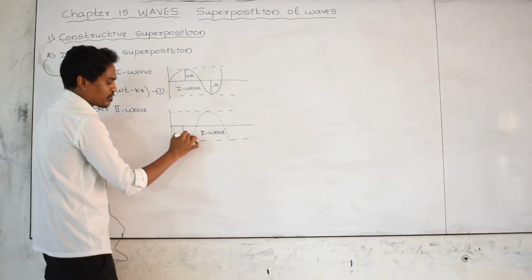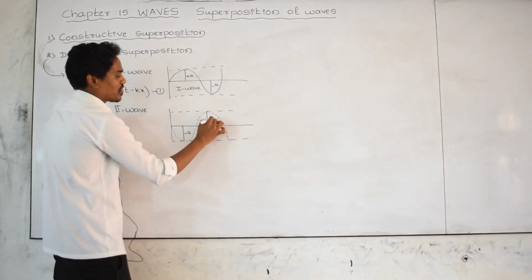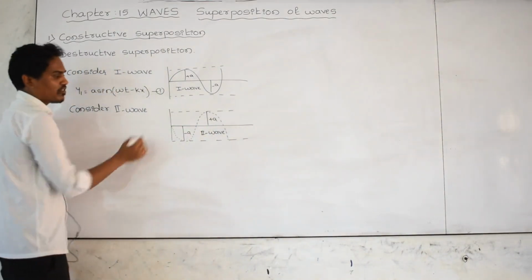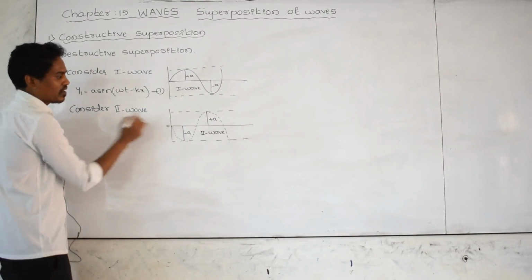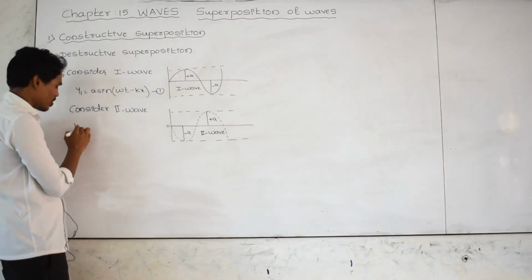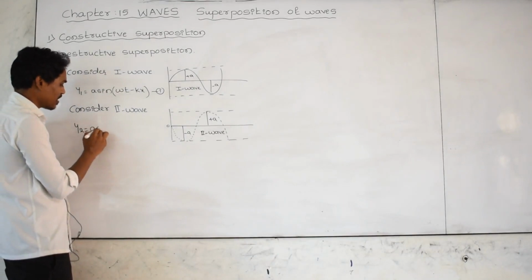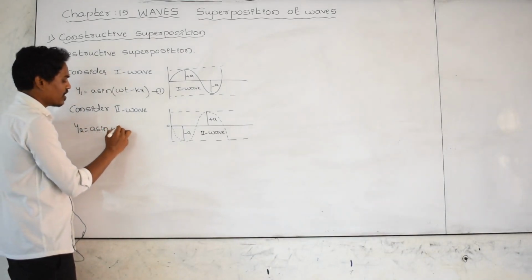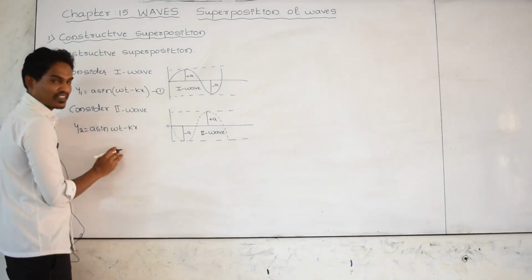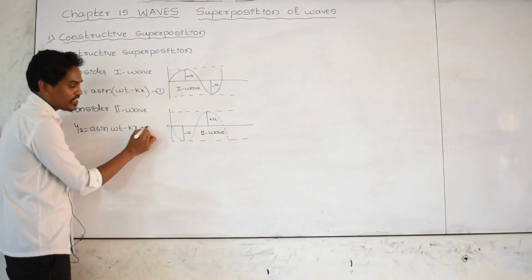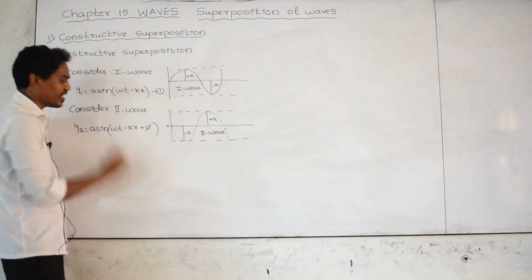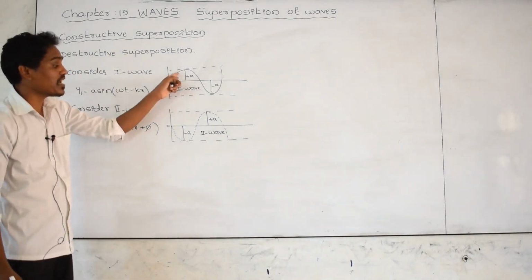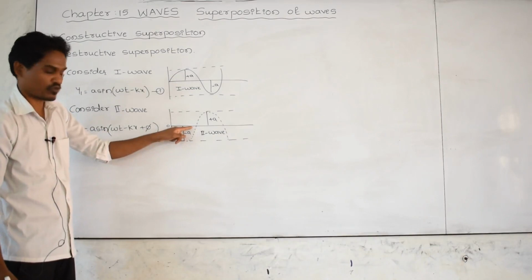The amplitude is minus a and plus a. The displacement given by this second wave can be given by using the formula y2 is equal to a sine of omega t minus kx. Just I am introducing one additional term called phi, indicating whether there is any phase difference between these two waves.